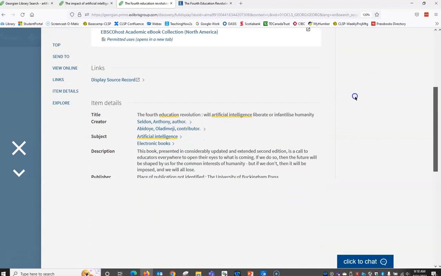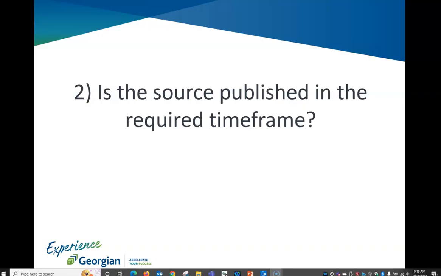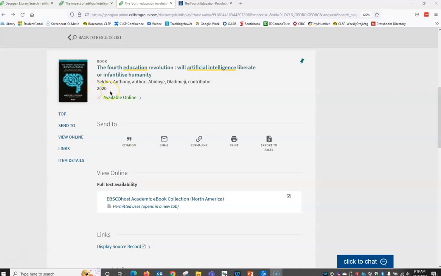Let's scroll down and look at the subject headings, and we only see artificial intelligence. We don't see education. That's okay for now. We're not going to be worried at this point because we have other questions to answer. Question 2, is the source published in the required time frame? We can see that this book was published in 2020, so that's within the last 5 years, and that's good.